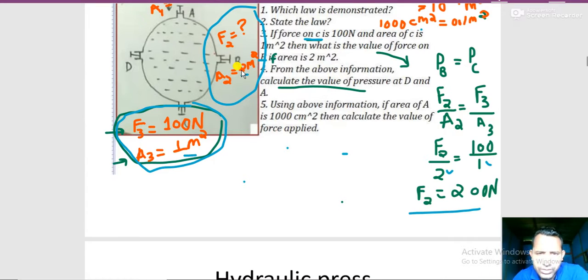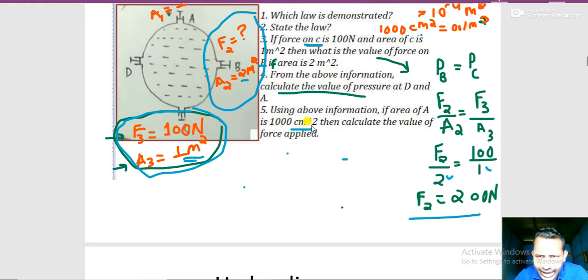Okay, now question number 4 I have completed. Now let's go to question number 5. Why I have given question number 5 is, see, in the earlier questions the unit of area is given in meter square, but here it is given in cm square. So students might get confused and not change the unit. That's why this problem is given, and a similar problem might be asked in your SAT exam also.